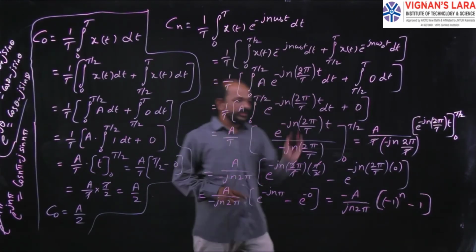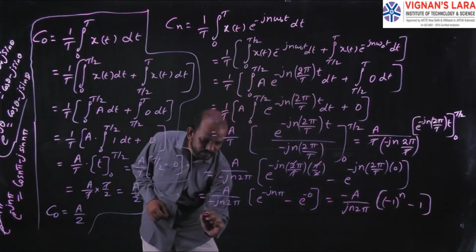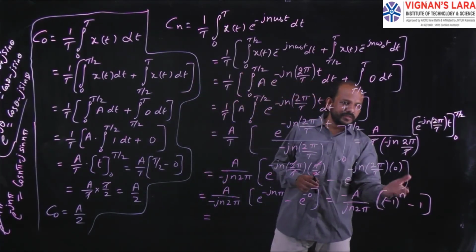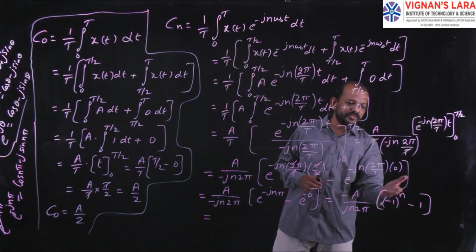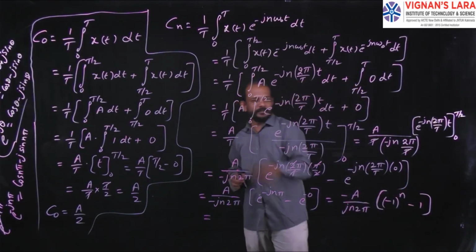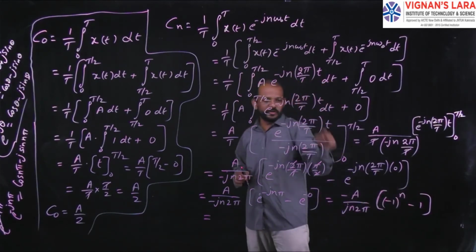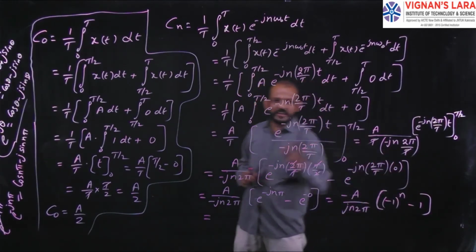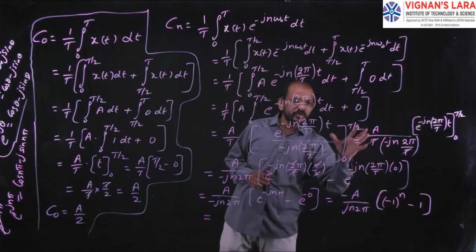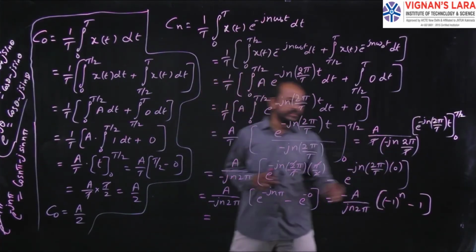Okay, simple. Now that will be equal to C_n, where n is even. So what happens to this one? (-1)² is +1, and 1 minus 1 is 0, and 0 into anything is 0. So when n is even, the value of this one will be equal to 0.